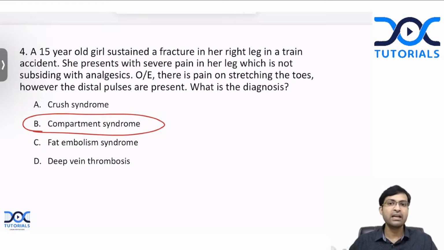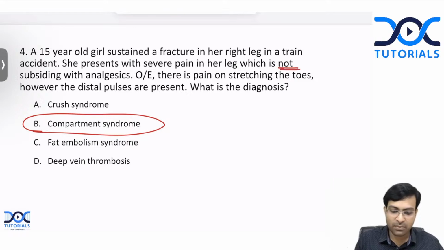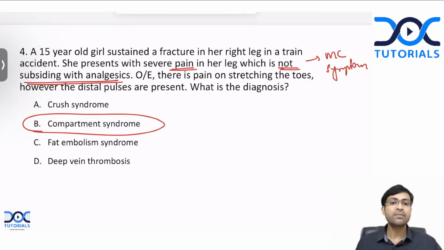Okay, so what are the features that you can use here to make the diagnosis? Remember, the most important symptom is this. In the case of compartment syndrome, the most common symptom is pain not subsiding with analgesics. So if a patient with a fracture tells you, "I have severe pain, I have taken analgesics 3-4 times today, but my pain is not subsiding," then you have to think about compartment syndrome.